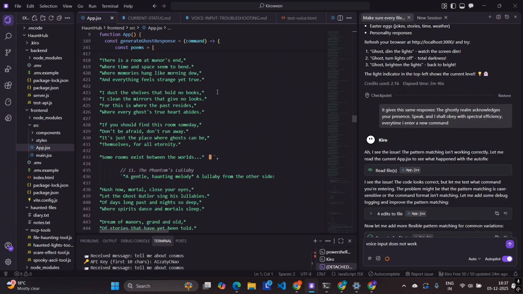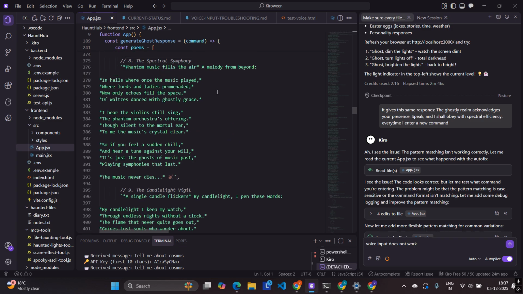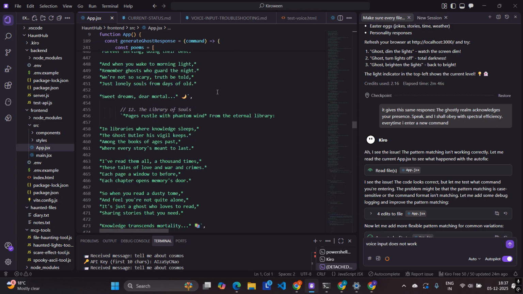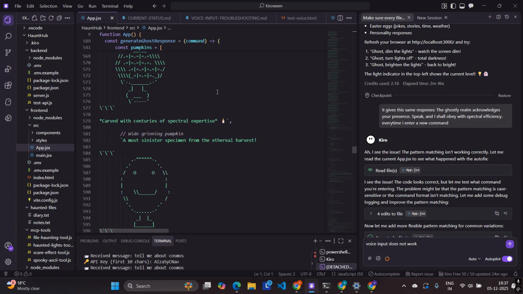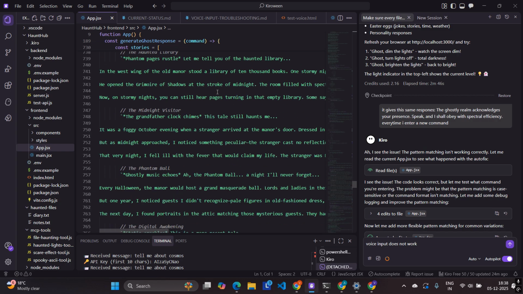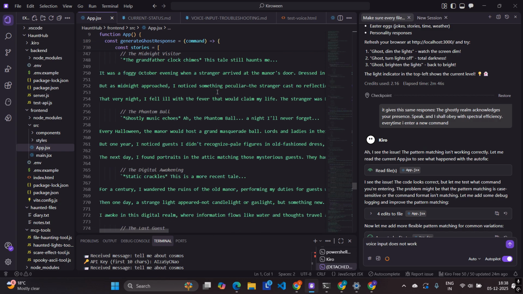If you ask it to tell you a story or give you a poem, we have these 15 poems, and it will give you one of these poems randomly if you enter the command. Similarly, we have answers for show me a bat, show me a pumpkin, show me a skull and stuff. And then we have pre-written stories, and obviously if you ask it to give you new answers, it will do that as well because we have Gemini integrated. But it will usually use these pre-written answers for these commands.